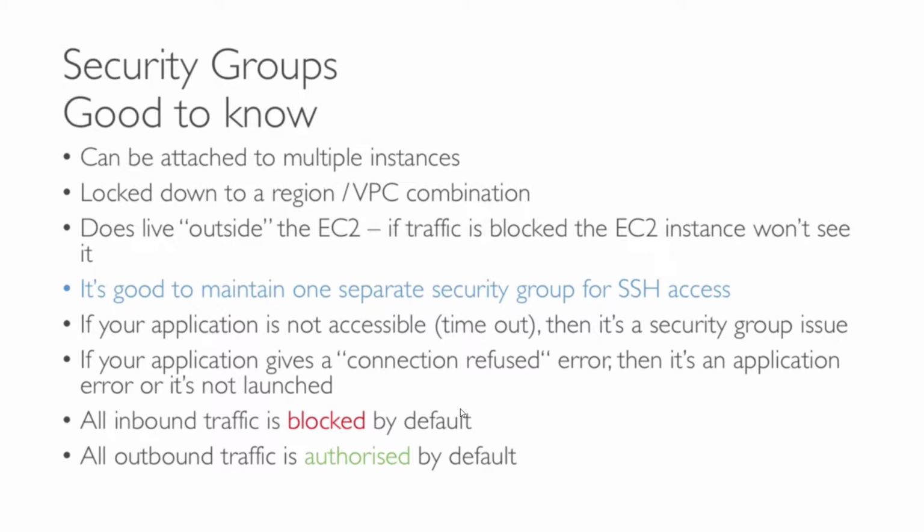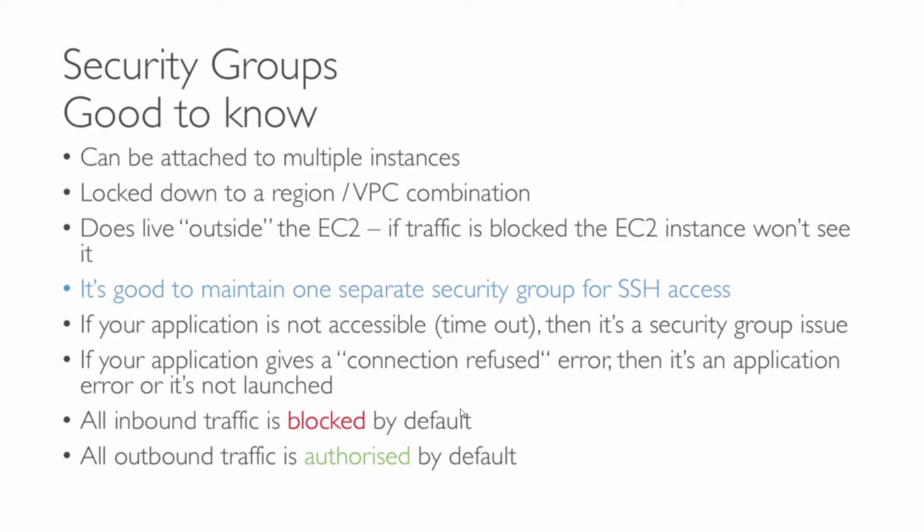Just for an example, if you are accessing your application or your EC2 instance, like what we did in the last lecture, and it is giving a timeout, you need to troubleshoot the security group, because the traffic is not able to reach your EC2 instance. On the other hand, if you are getting a connection refused error on your service hosted on an EC2 instance, that means the application is down. That's why the connection refused error is coming.